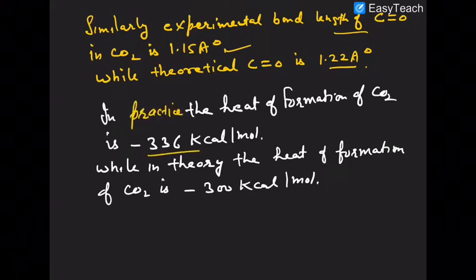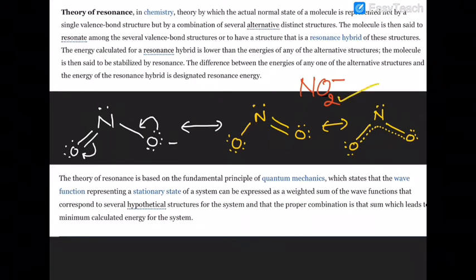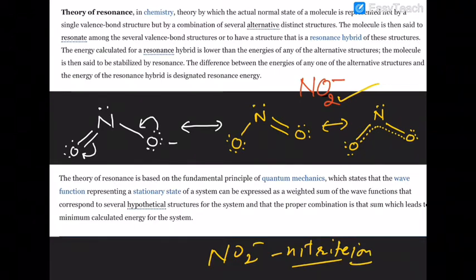In practice it is 336 kilocalorie, in theory it is this. So the difference is 36 kilocalorie per mole. That difference is the resonance energy. Now consider the case of nitrite ion. This is NO2 negative. It is popularly known as nitrite ion. What is the nitrite ion shape?